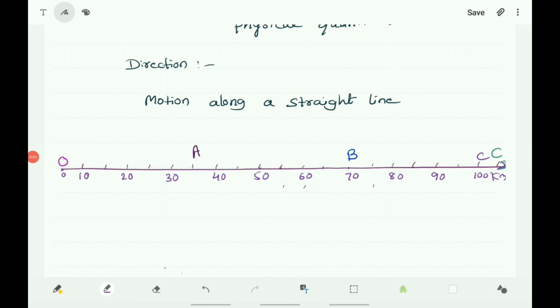The object starts from O, the origin, moves through the points A and B and reaches C. And again it comes back along the same path and reaches the point B. Then the displacement is from O to B, that is 70 km, and the distance travelled is from O to C, 100 km, and from C to B, 30 km, so 100 plus 30 equals 130 km.